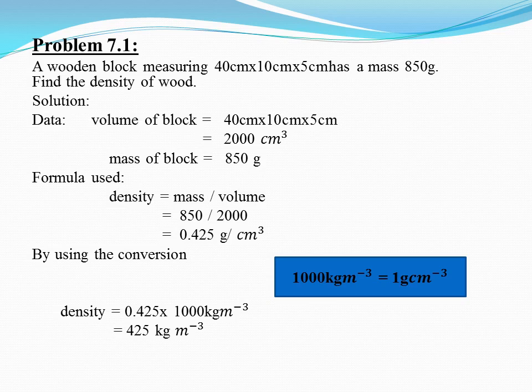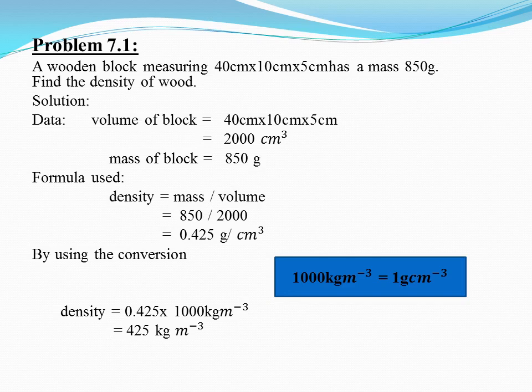Now simply you can put the formula, that is density is equals to mass per unit volume. Put the values of mass and volume in this relation, we will get the answer, which is 0.425 gram per centimeter cube. If you look at the answer, then this answer is given in CGS system, that is gram per centimeter cube. But the answer or value which is given in your book is in SI system. So you have to convert this CGS system into SI system.